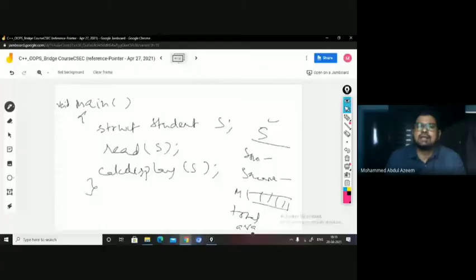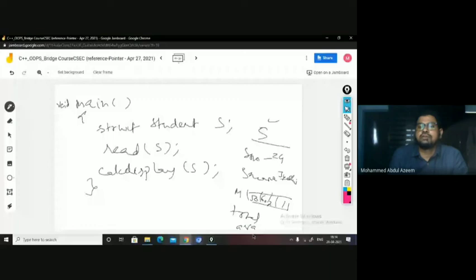See, S is declared in this particular block, right? So the scope of S is nothing but limited to this. But the memory of this is being accessed in the read function as well, with the help of the reference, right? Trying to access this particular memory and then reading into it. So you can see here 24 and let us say Jyoti, and let us say some marks are being read here, 50, 60, 70, 80,